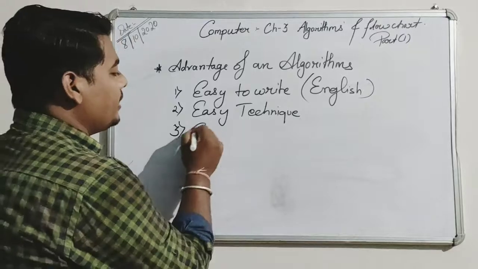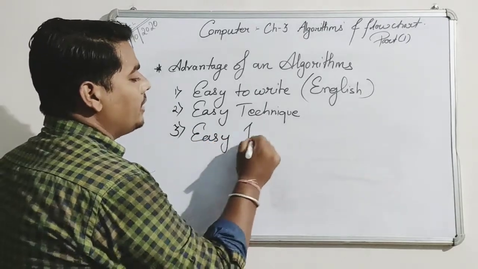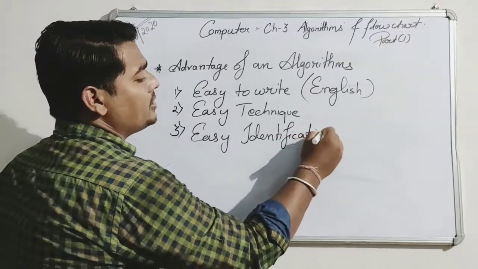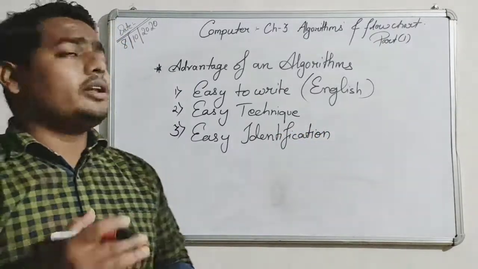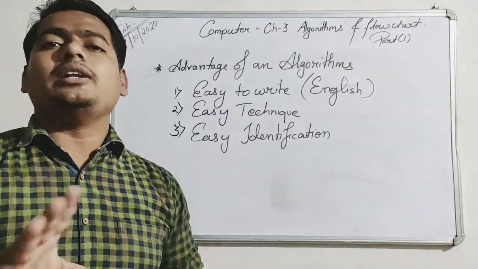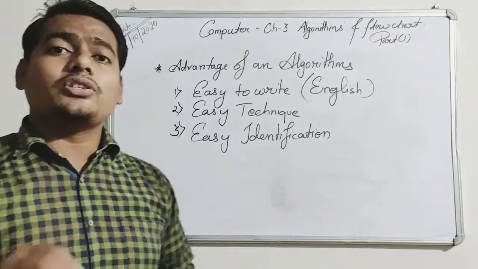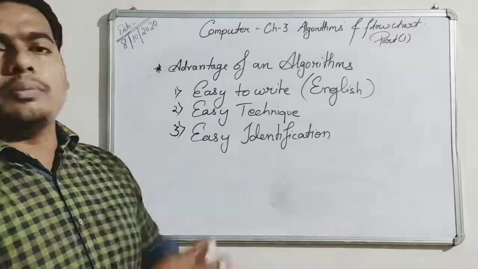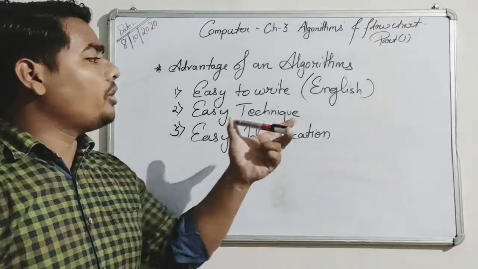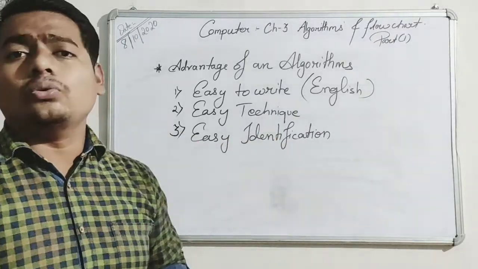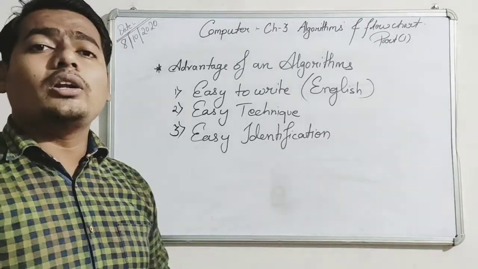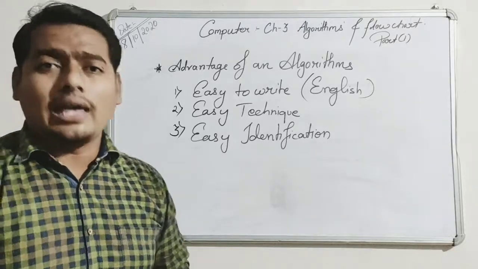Easy identification. Easy identification means what you have written in an algorithm can be read and understood by any non-IT person also. A non-IT person means a person who is not related to computers, who has not studied a single word about a computer. They can read your algorithm step by step and do the problem solving process. It is very easy to identify what you want to say through the algorithm.